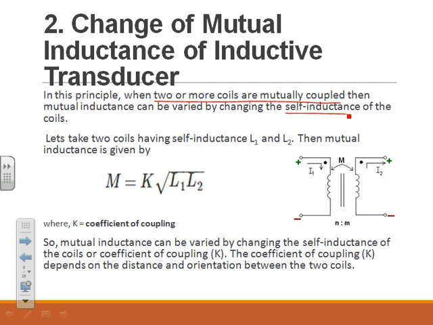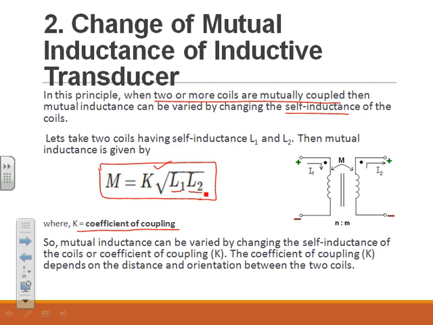And this mutual inductance M can be represented by M is equal to K into root of L1 into L2, where L1 and L2 are the self-inductances of coil 1 and coil 2, and K is the coefficient of coupling. So, mutual inductance can be varied by changing the self-inductance of the coil L1 or L2, or by varying the coefficient of coupling K.